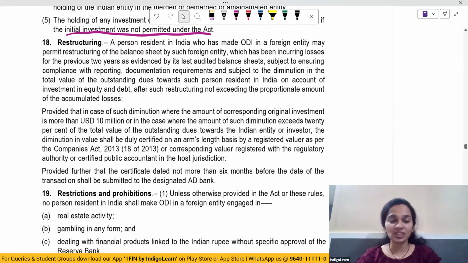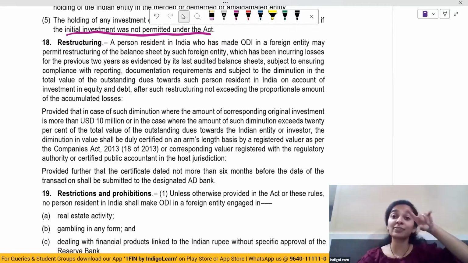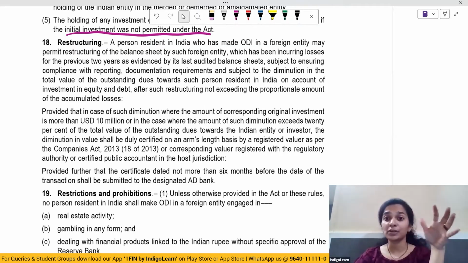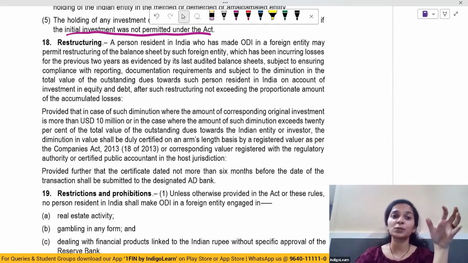Then there's restructuring also, which happens. So a person resident in India who has made any overseas direct investment in any foreign entity may permit restructuring of the balance sheet of that foreign entity wherein he has made the investment. Why restructuring? Say it is a foreign entity which is incurring losses for the previous 2 years as per its audited balance sheets.